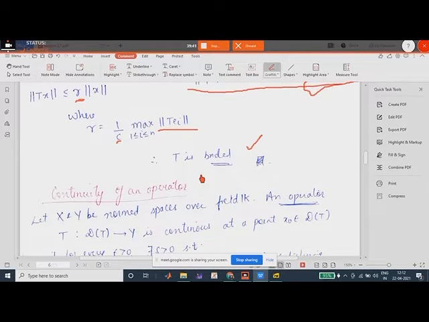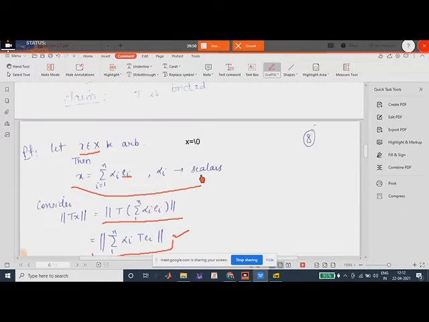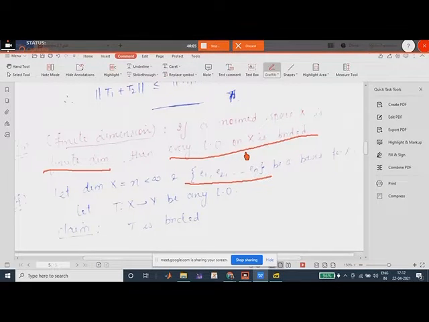So therefore, in the field, this implies T is bounded. So what we have just proved is that if we have a norm space, finite dimension is important. If it is infinite dimension, we can't say anything, right? If the space is finite dimensional, then every linear operator on X would be bounded.